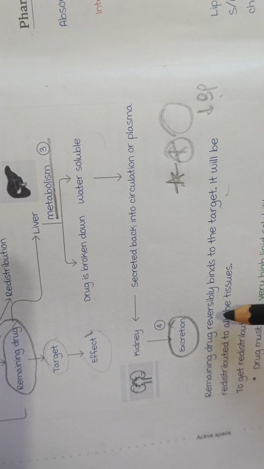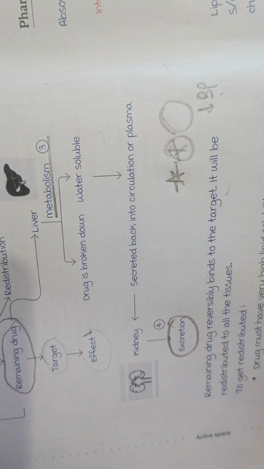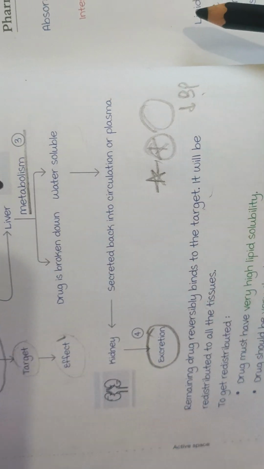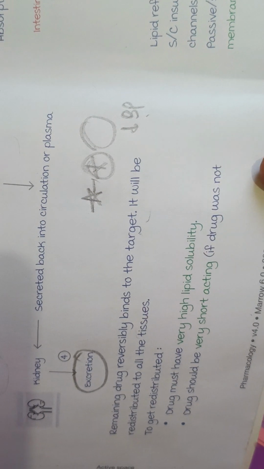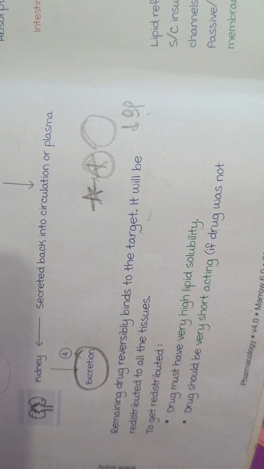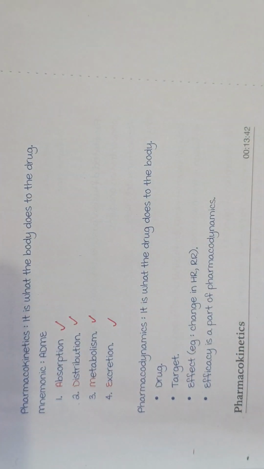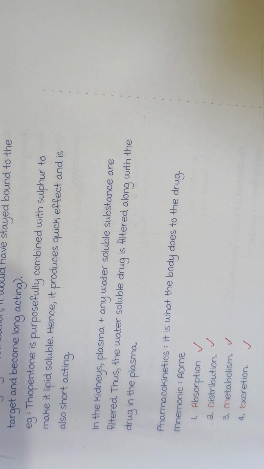Okay, the remaining drug reversibly binds to the target, and the moment it is reversible, it will be redistributed to the different tissues. Now, to get redistribution, what are the major points we need to understand? The drug must have very high lipid solubility, and the drug should be very short acting. If the drug was not undergoing redistribution, it would stay bound to the target and become long acting.